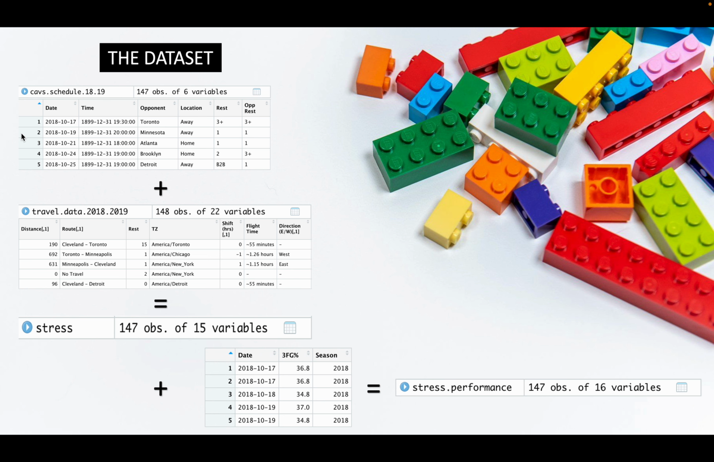And then I'm going to take 3-point percentages for each game that was played, and I'm going to merge those into the stress data set to be able to quantify the relationship between stress and performance.